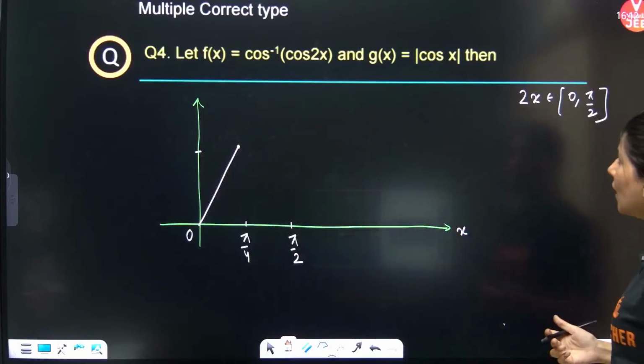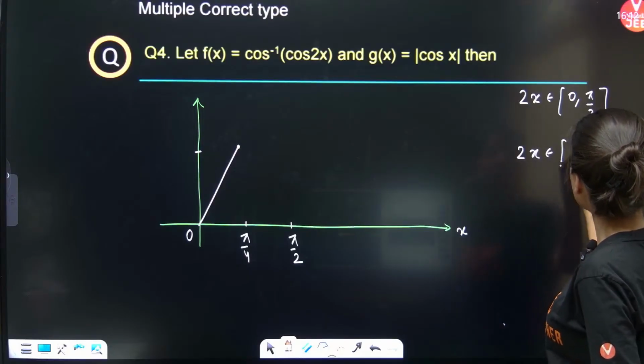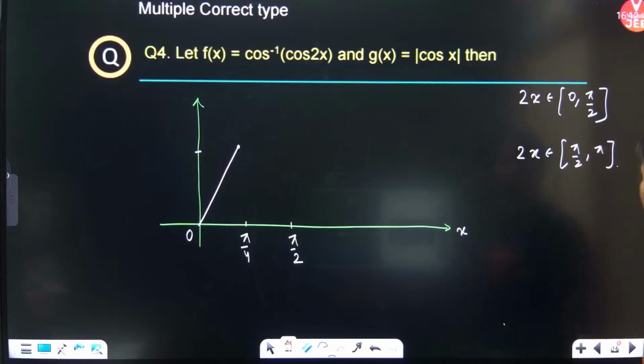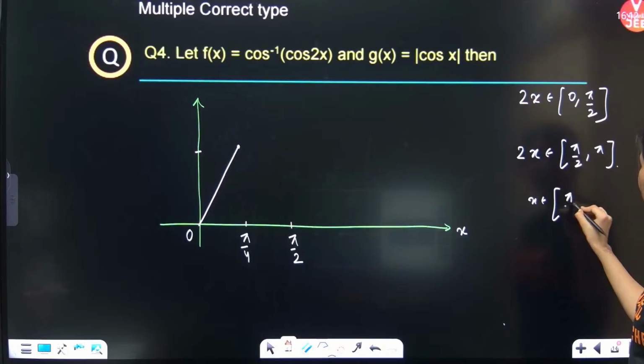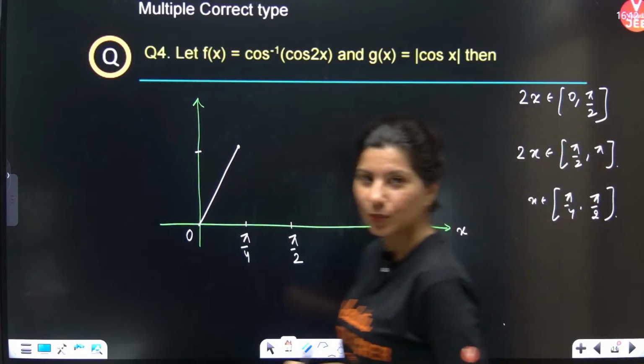Now if 2x belongs to pi by 2 to pi, then what will happen? So cos inverse cos 2x, where x belongs to pi by 4 to pi by 2.